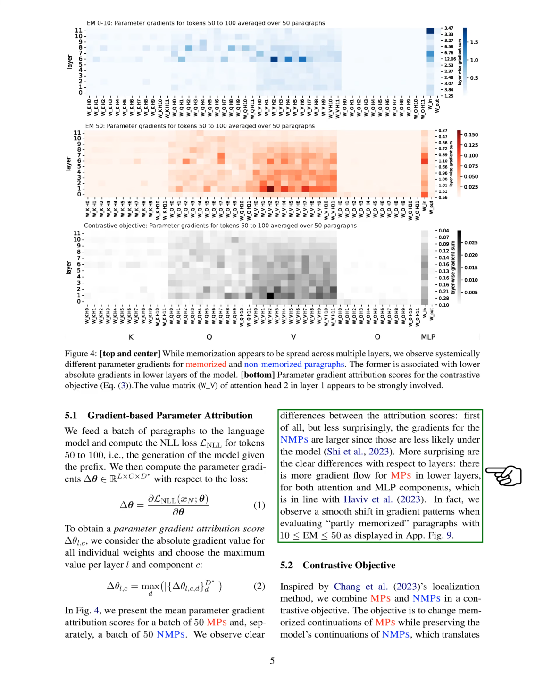We observe differences in parameter gradients between memorized and non-memorized sets, with larger gradients for non-memorized sets. Additionally, we find that there is more gradient flow in lower layers for memorized sets, indicating a smooth shift in gradient patterns for partly memorized paragraphs.